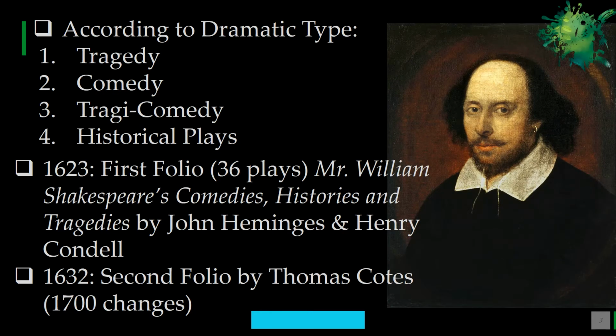The second folio appeared in 1632. It is also based on the first folio, but there are 1700 changes made to the first folio, and some plays were also included in the second folio. So this is the basic printing or publication of the works of William Shakespeare: first folio 1623 and second folio 1632. So these dates are important.